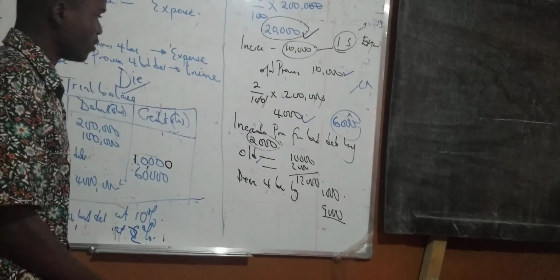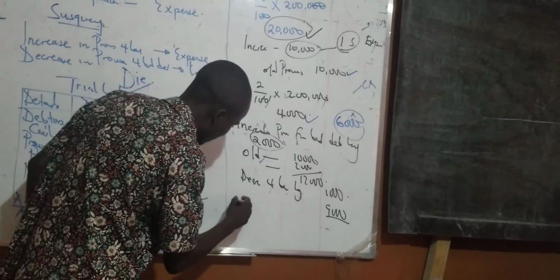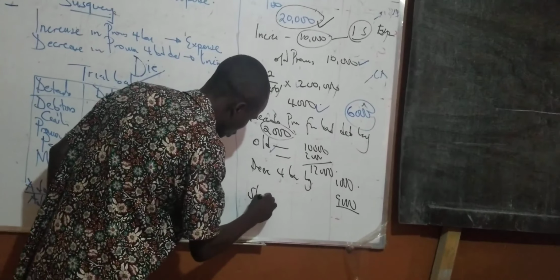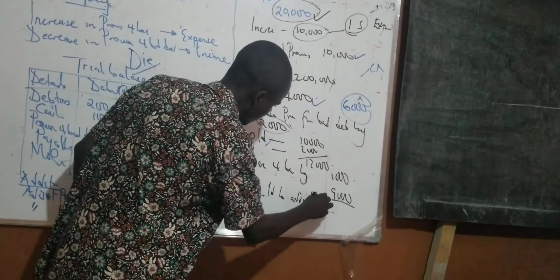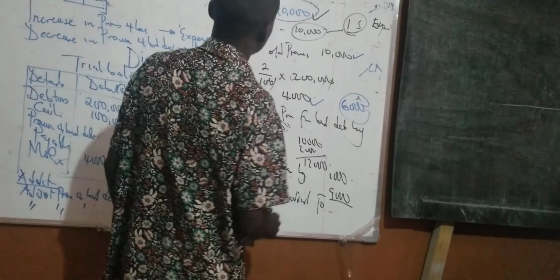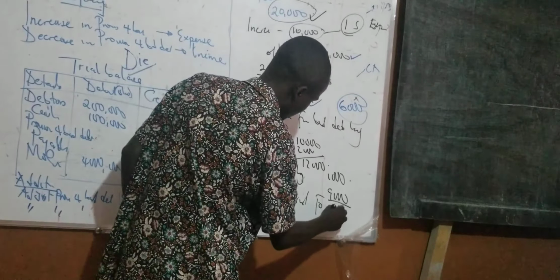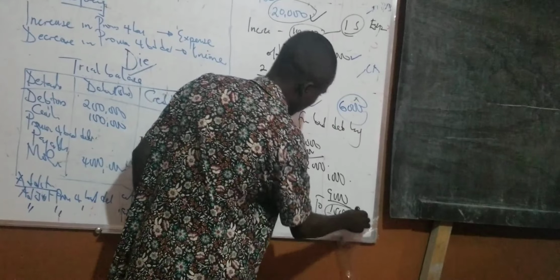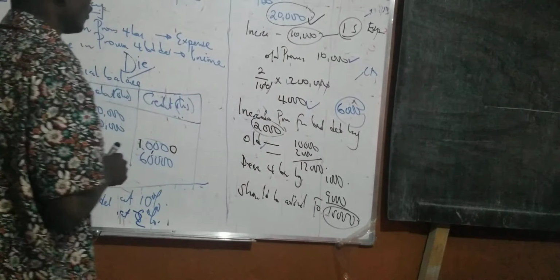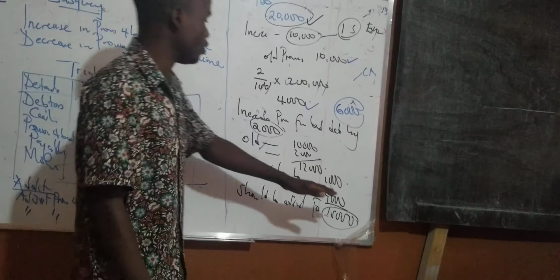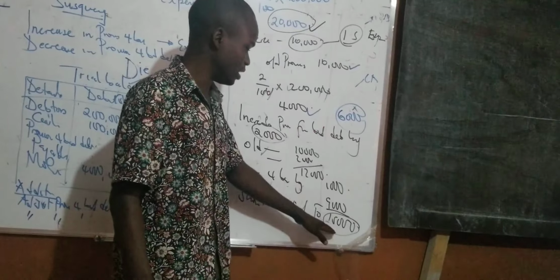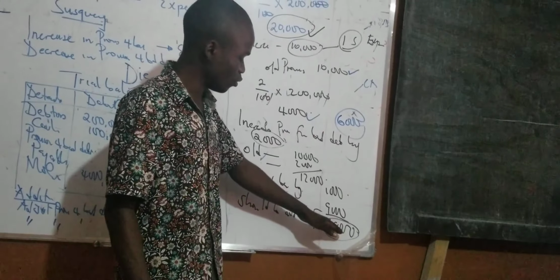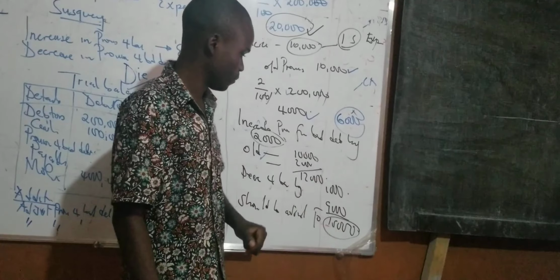The last scenario: provision for bad debts should be adjusted to, let's say, 15,000. If they give you the new value, find the difference, which is 5,000, an increase.